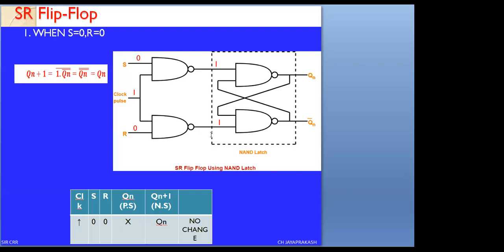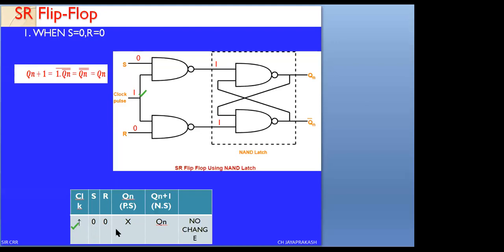Look once again. This is the circuit diagram for the SR flip flop, which has 4 NAND gates. I have applied S0 and R0. This flip flop is working for positive edge. Positive edge means we are going to apply the clock. This is the clock. Whenever the clock equals 1, the clock is applied as a positive arrow mark.